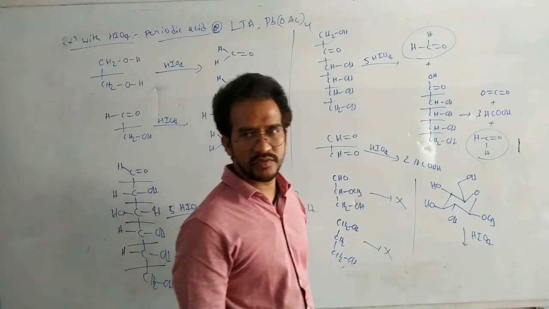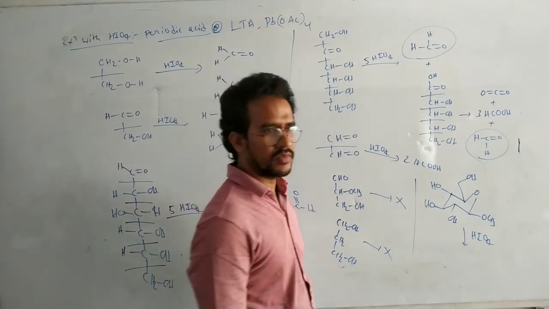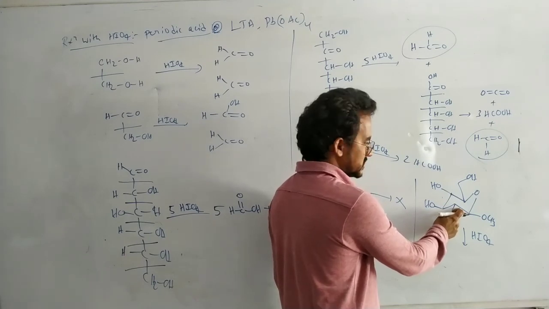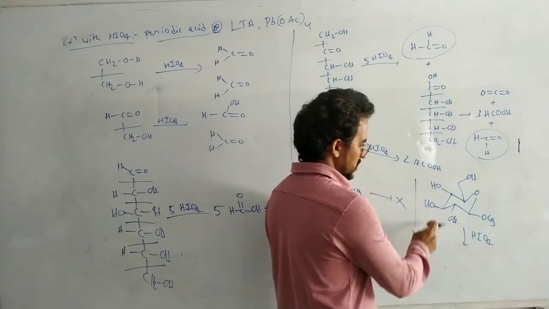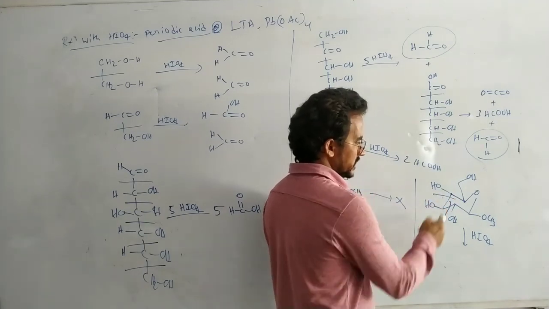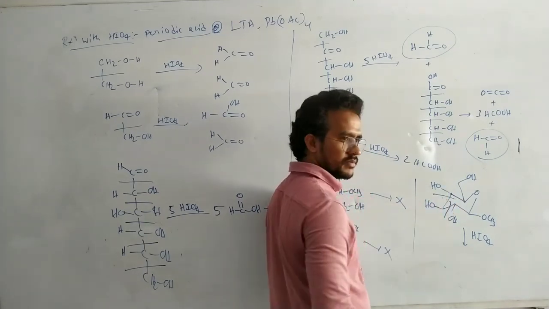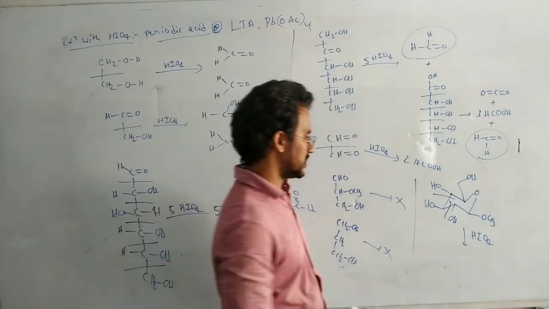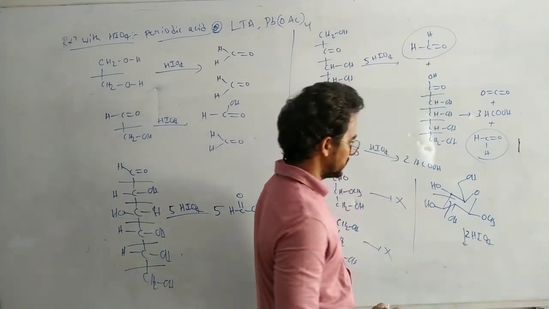How many moles of HIO4? Here OCH3, OH, this carbon is not, that means this bond breaking is not possible. OH, 1,2 diol. This OH, 1,2 diol. It's not a 1,2 diol, it is 1,3. So just here 2 moles of HIO4 consumed.